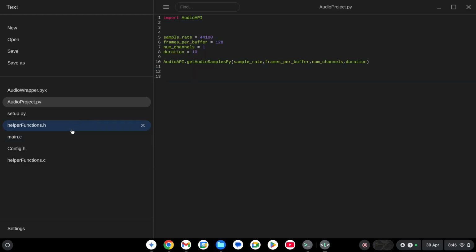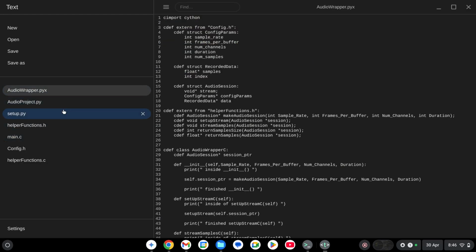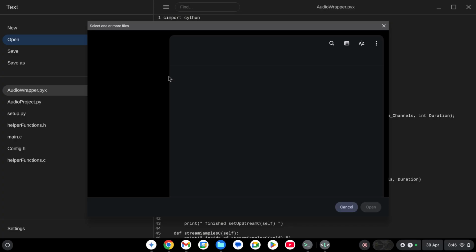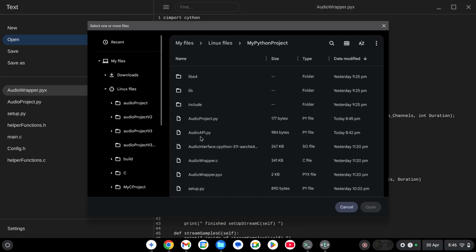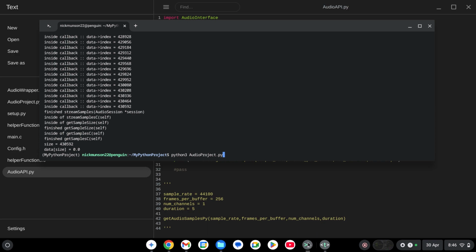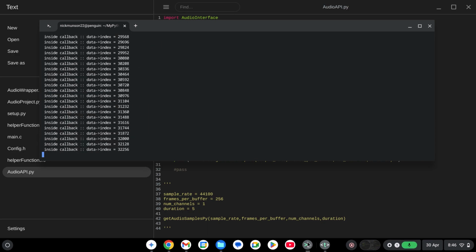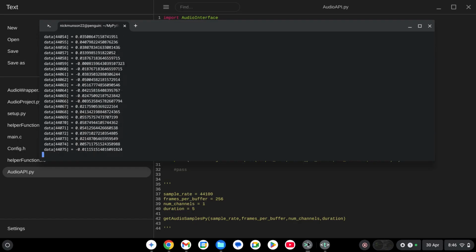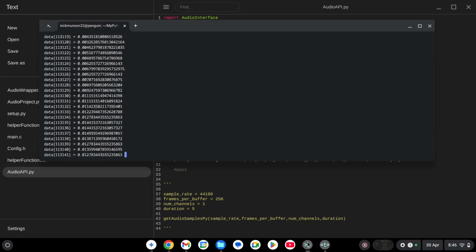So let me look at this, and then let me go back into the audio. Let me open the audio API. And let me go back and print this out actually, and then comment out this pass. We're not going to get anything from it, just to make sure that we're getting audio from the driver. Yeah, that looks pretty good. So we got a pretty good audio stream.